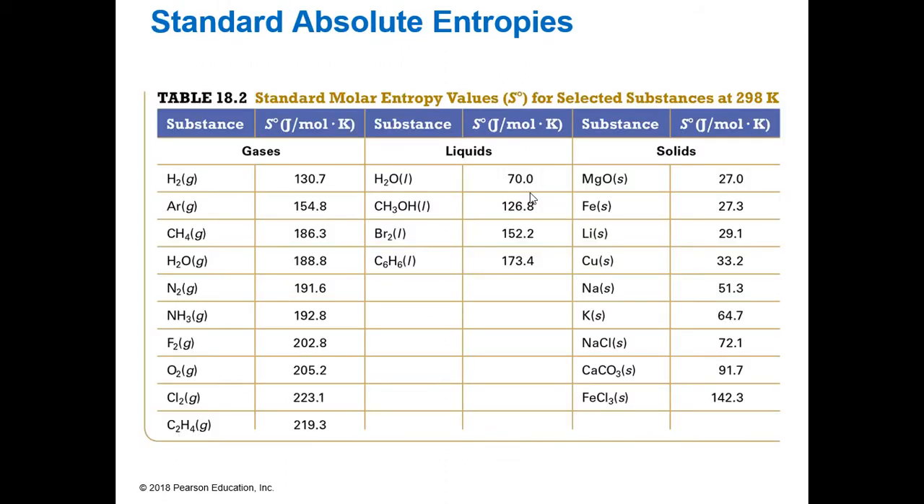So here is a table of standard entropies. We have some gases, some liquids, some solids. Mostly, for the most part, right, these solids have lower entropies than our liquids or our gases. It does change as we keep going down the list. These are more complex molecules. So these more complex molecules, obviously, are going to have higher delta S values.